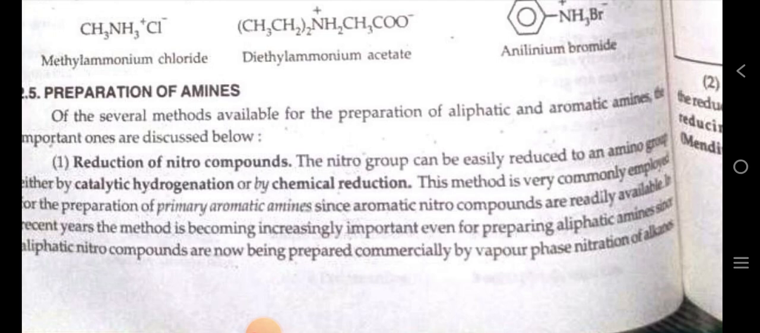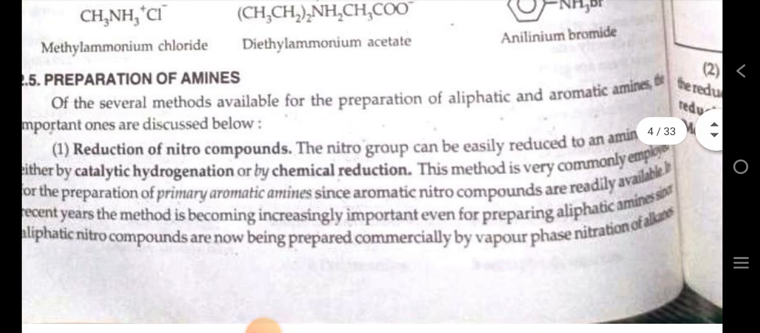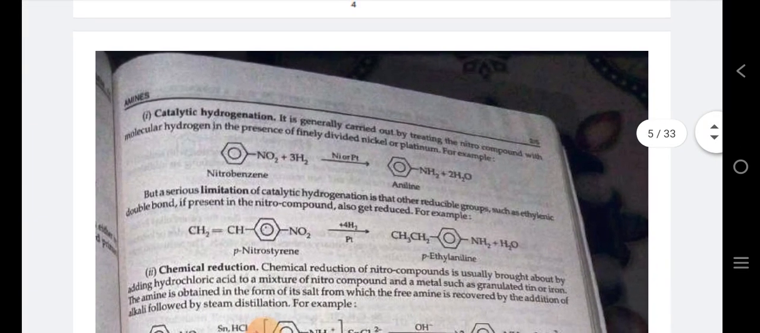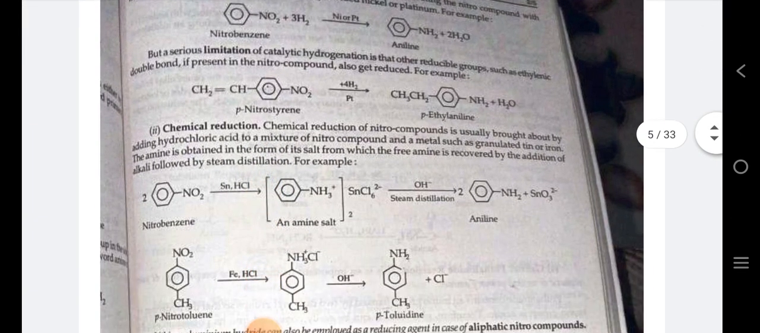Since aromatic nitro compounds are readily available, in recent years the method is becoming increasingly important even for preparation of aliphatic amines, since aliphatic nitro compounds are now being prepared commercially by vapor phase nitration of alkanes. After that we discuss catalytic hydrogenation.